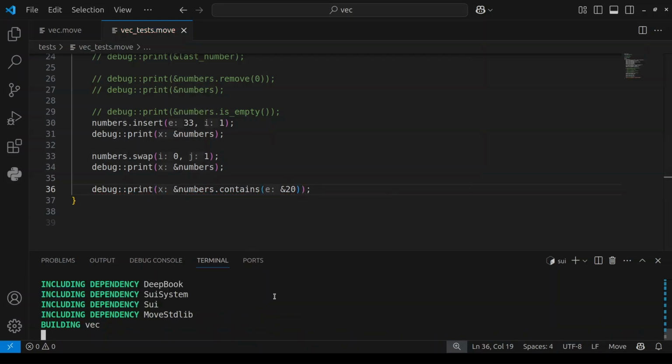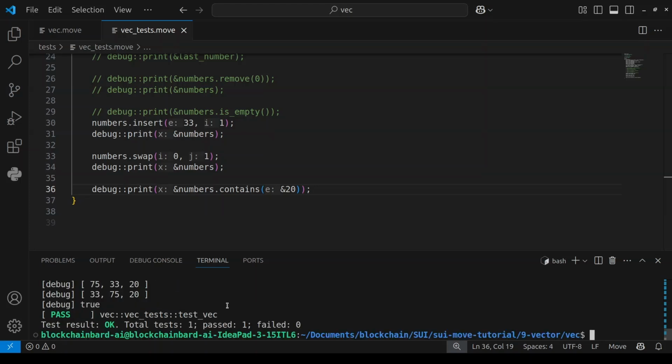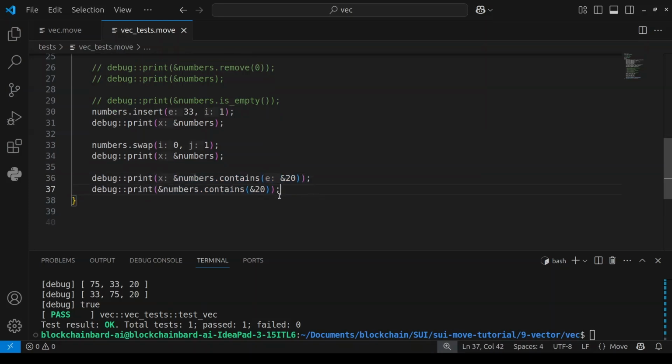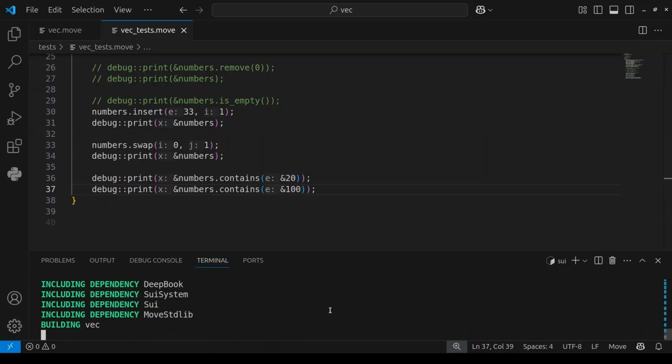So if I do that, like I said, it's going to print true. Now let's say I want to check for 100, which we know we've not added to our vector. If I check for 100, it's actually going to print false.